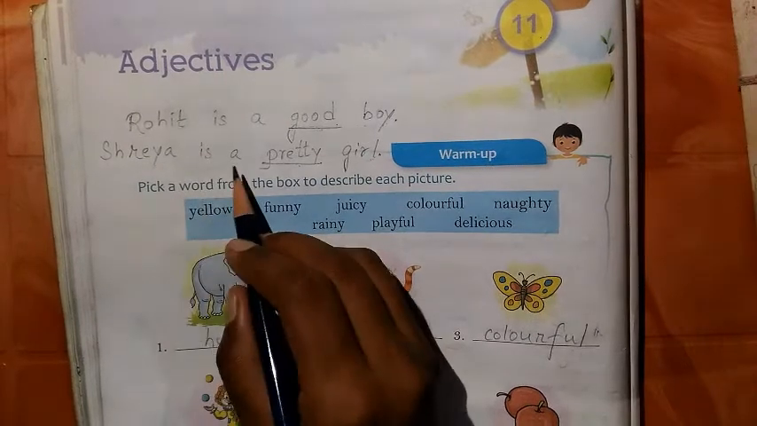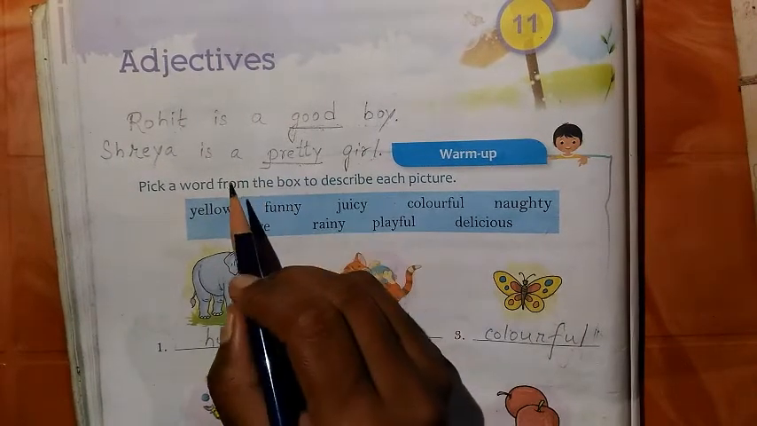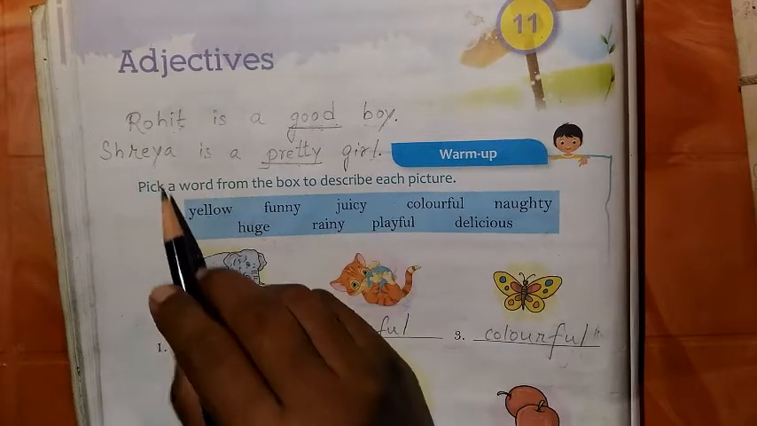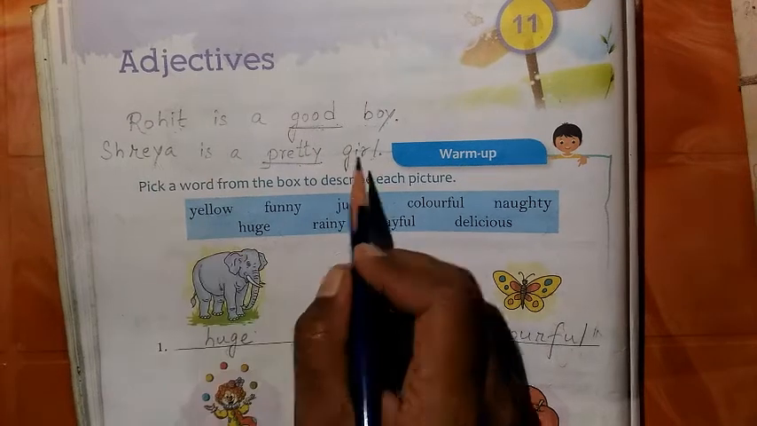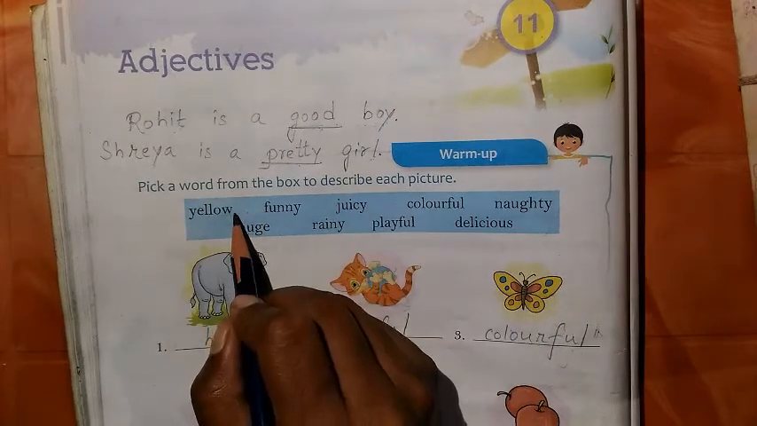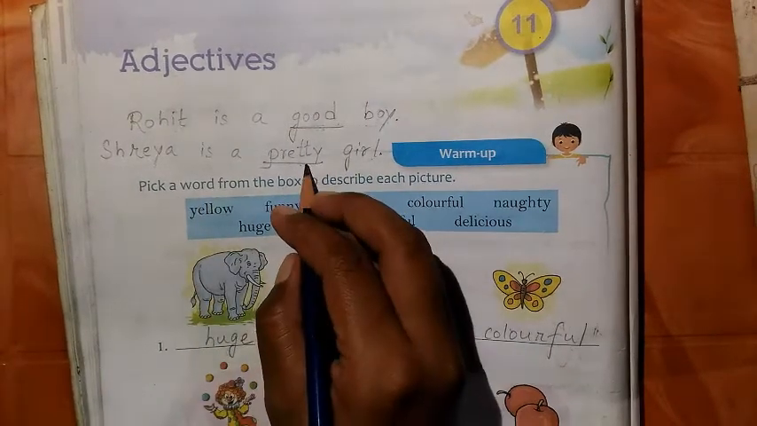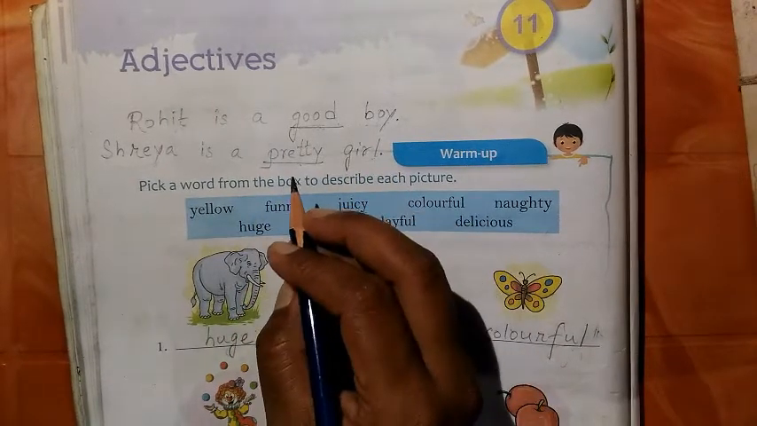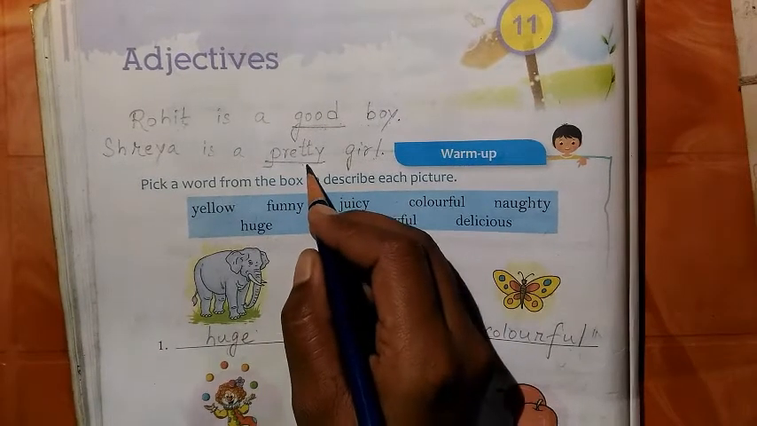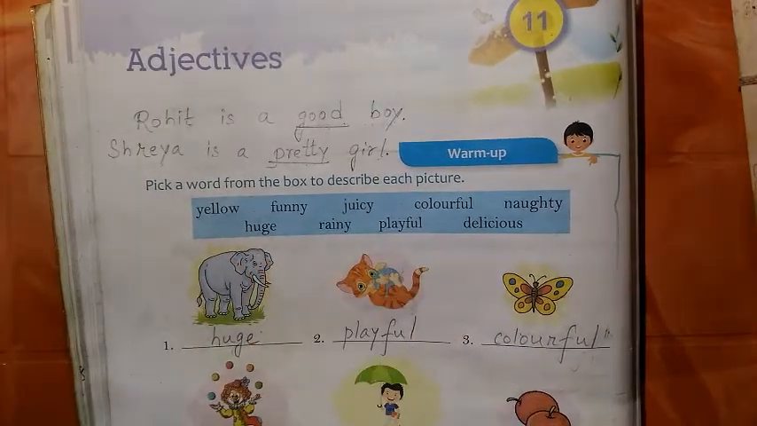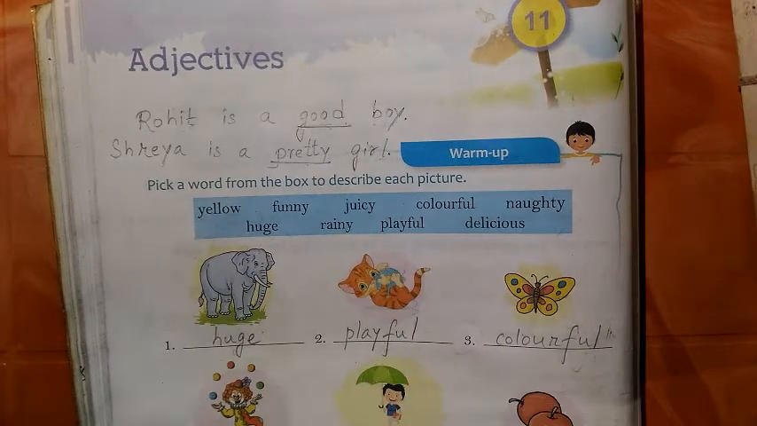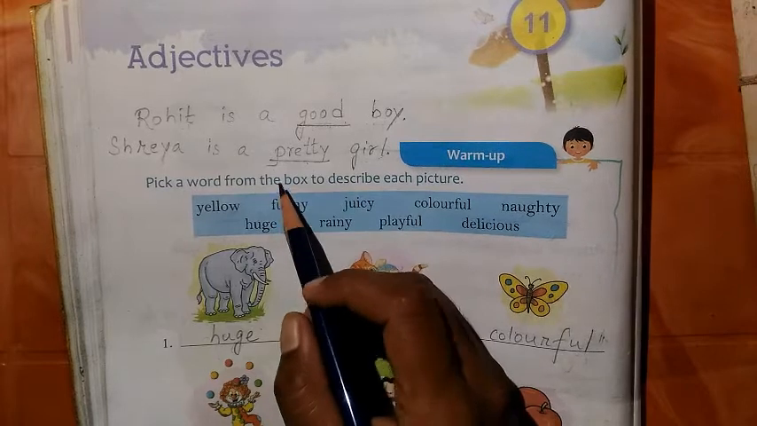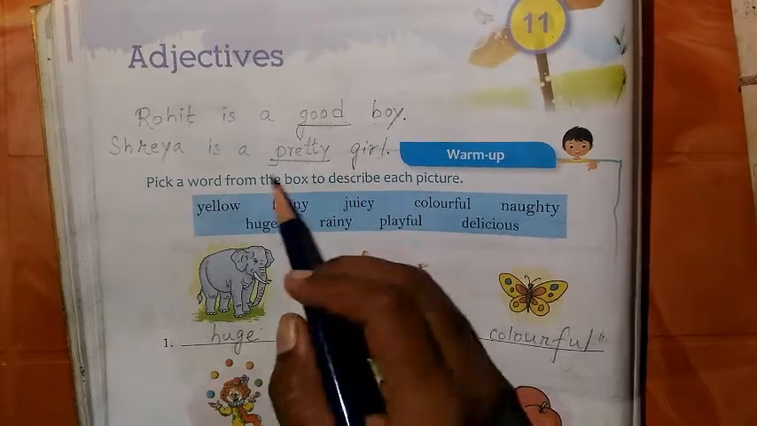Next sentence is, Shreya is a pretty girl. Shreya is a noun. Girl is also a noun. One is a proper noun and the other is a common noun. I am describing Shreya with the help of the word pretty. What type of girl is Shreya? Shreya is a pretty girl. So the word pretty is an adjective. Pretty means beautiful. So adjectives are words that describe nouns. Good and pretty are the two adjectives from these sentences.